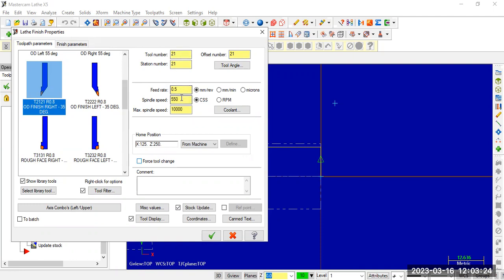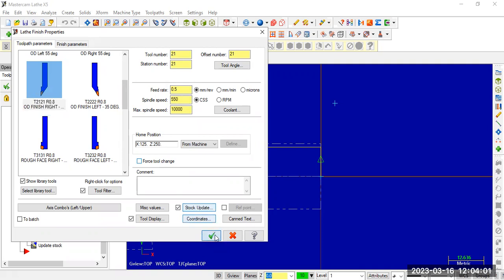Again feed rate, spindle speed, maximum spindle speed. According to the workpiece and the operation, generally compared to rough cut, the finish cuts will be operated at high speeds. If you perform the operation at a very high speed, generally you will get smoother surfaces. That's why by default it is giving 550 CSS, whereas in the earlier case it was some 225 or 250 CSS. I'm taking the defaults. Just click OK.